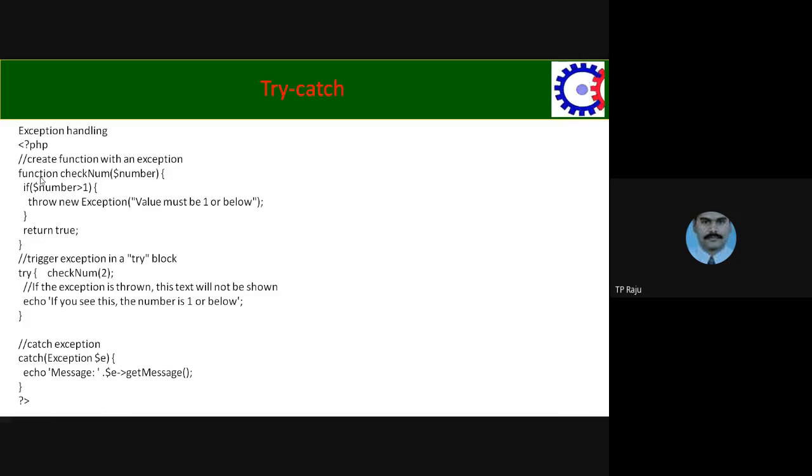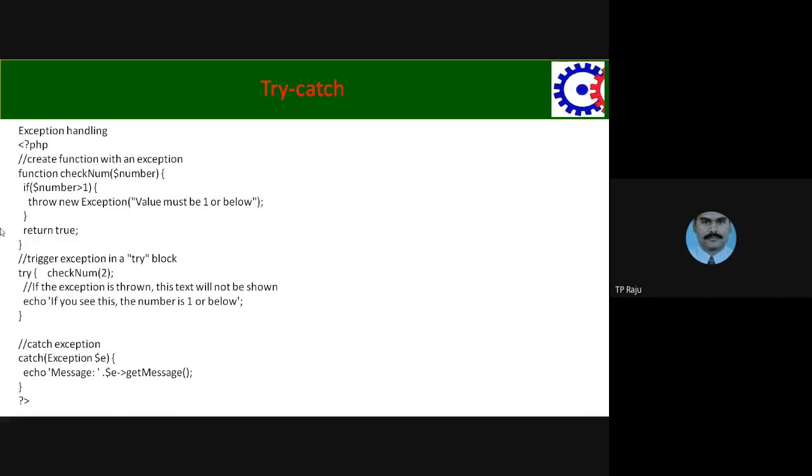Error-raising code, the code where an error may come, we keep in the try block. Try is coupled with the catch block. Without catch, there is no try. By using the throw keyword also we throw the error. Try and catch are important for exception handling.